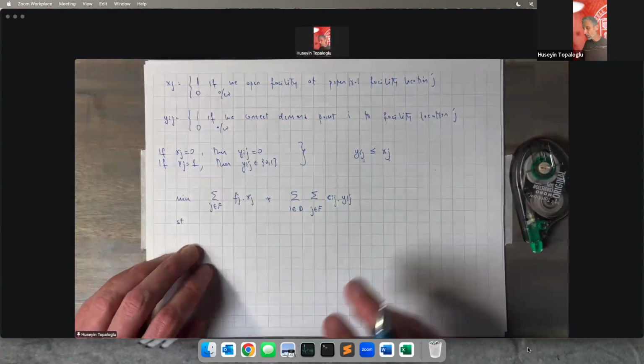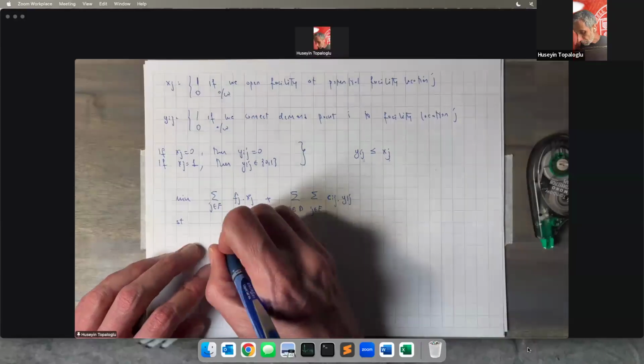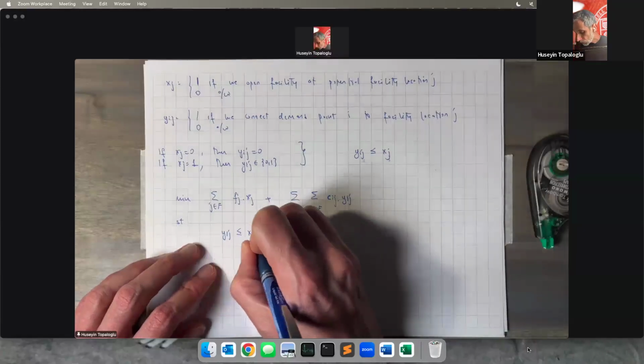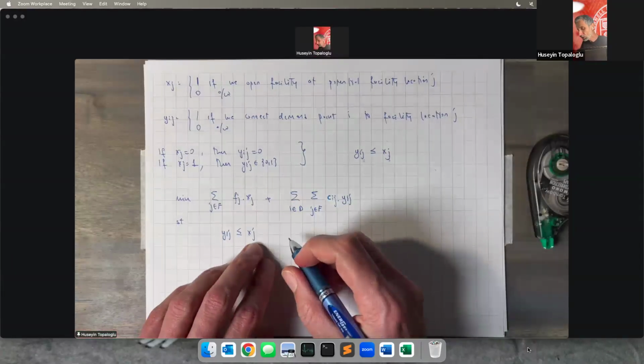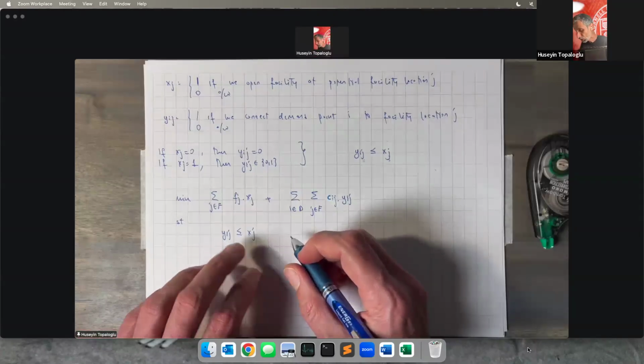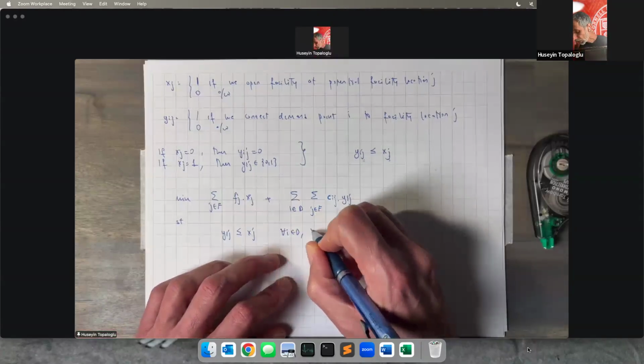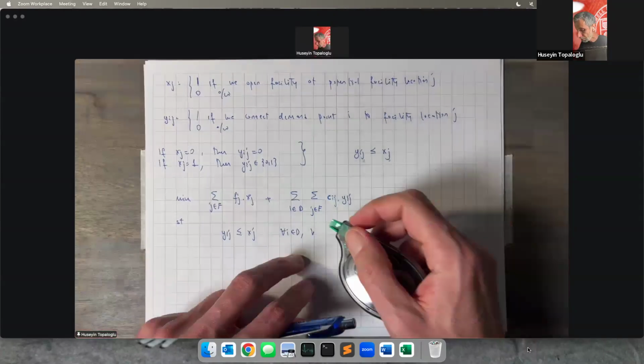And as far as the constraints go, the first constraint we're going to write looks like this, which is saying that if facility location j is closed, then demand point i cannot be connected to facility location j. We have these constraints for every demand point and for every facility location.